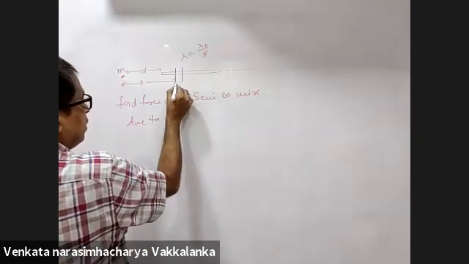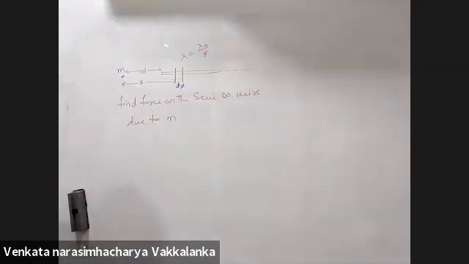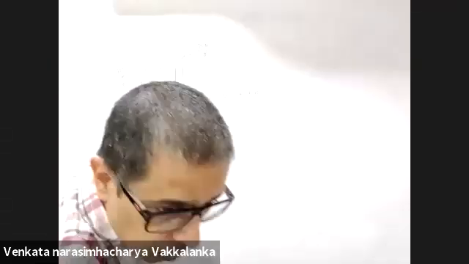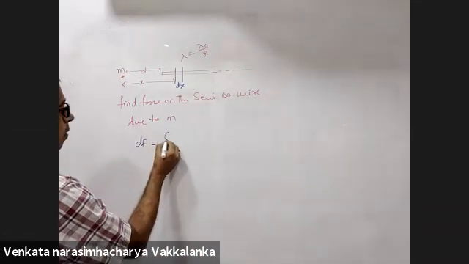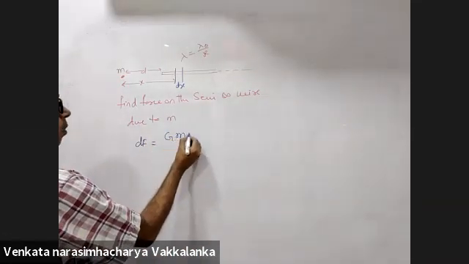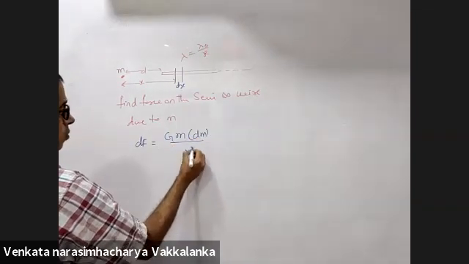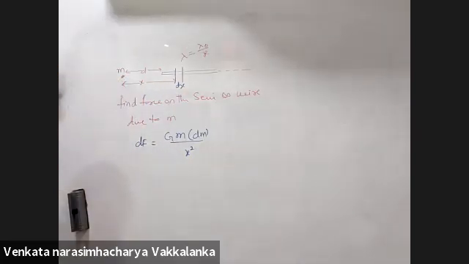Consider an element dx at a distance of x. G small m dm by x square is the force. dm is the mass of this, small m is the mass of this.